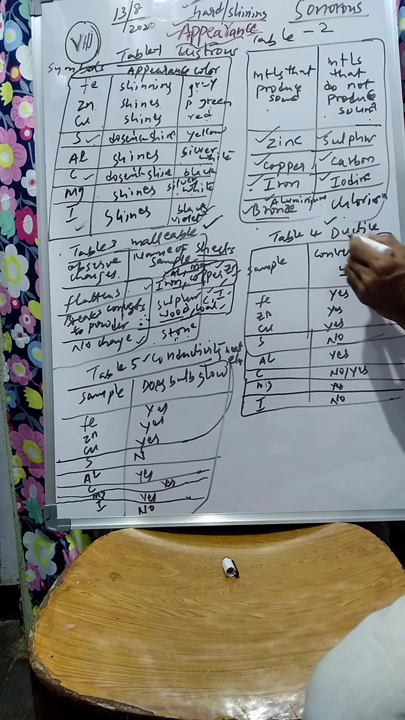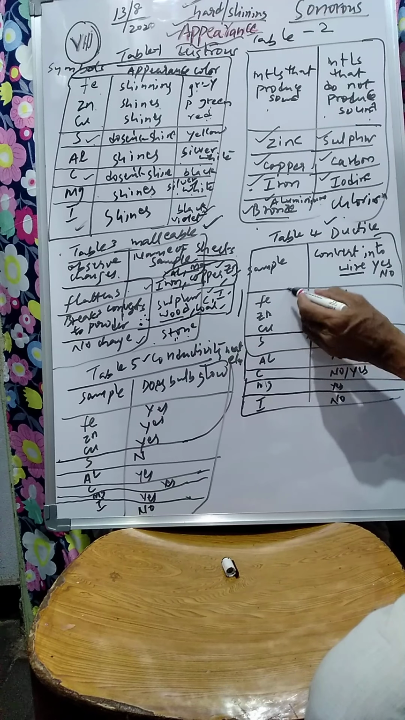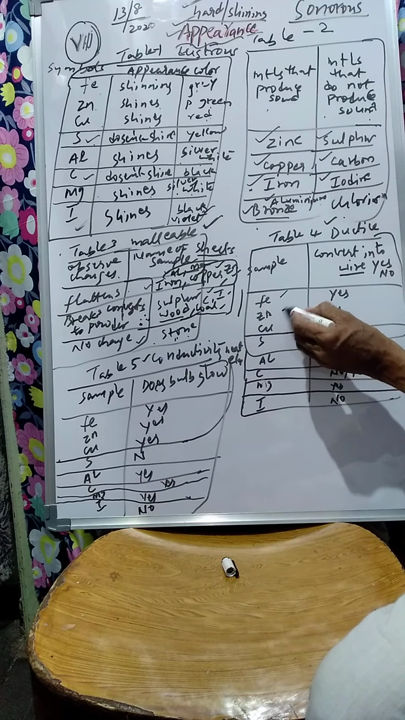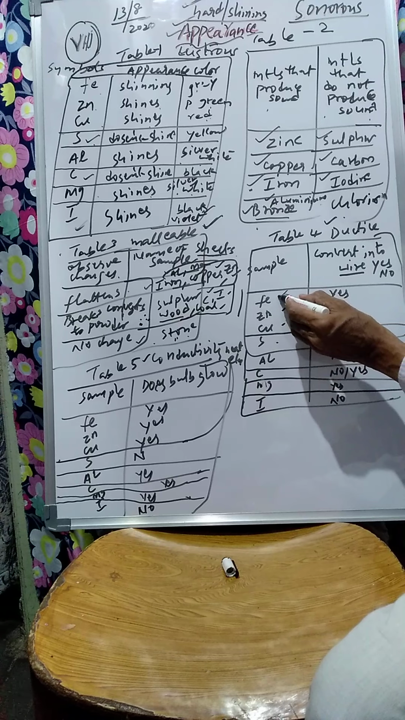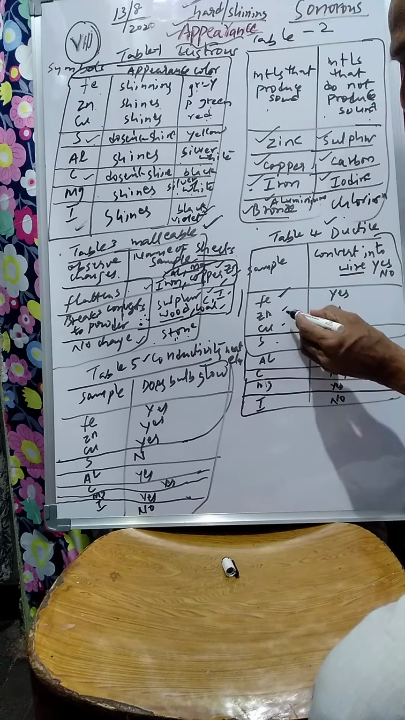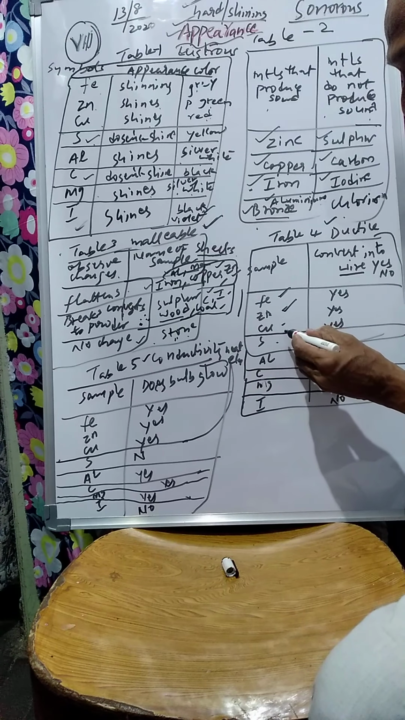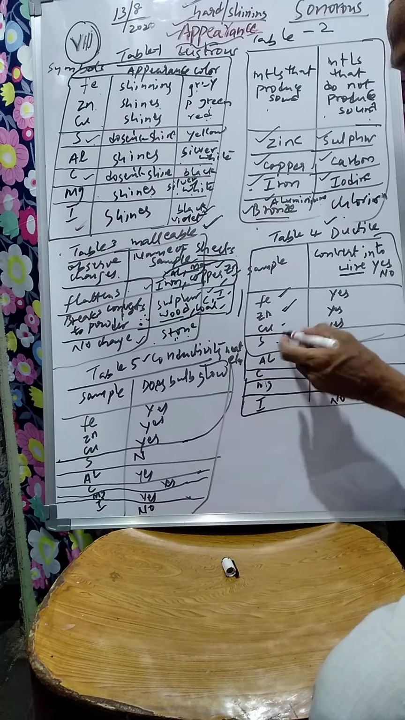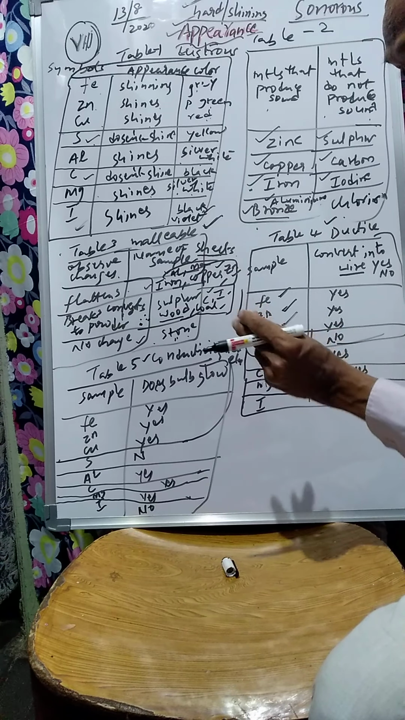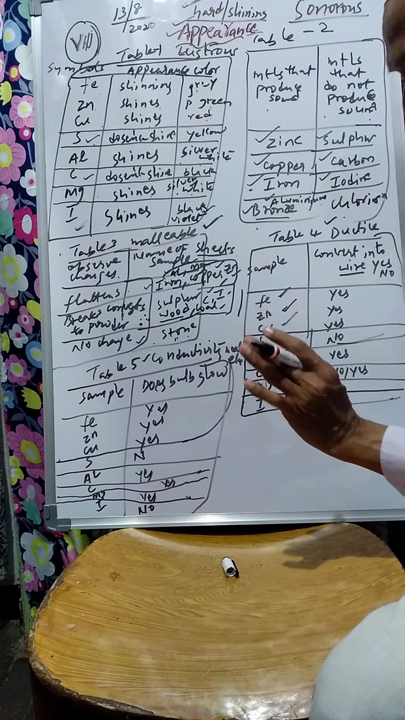Okay. Now table 4, ductility, whether it can be drawn into wire. Same samples, some of them you have given: iron, zinc, copper, sulfur. See, iron can be drawn into wire, binding wires, the rods used in construction. Zinc can be drawn into wires, electricity wires, or copper wires, etc. Copper, the wire in PVC pipes for electricity. Sulfur cannot be drawn, it becomes powder.